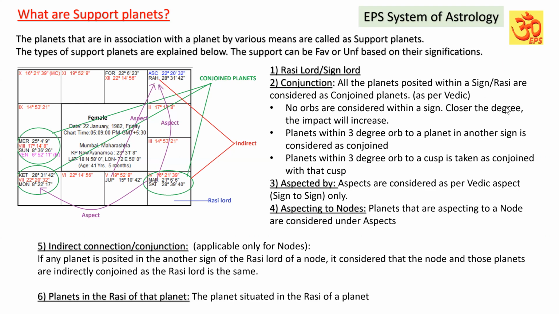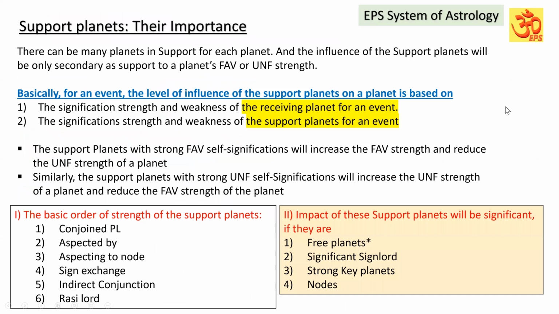Now let us discuss the importance of the support planets. There can be many support planets for each planet, and their influence will be only secondary, as support to the planet's favorable or unfavorable strength. It means, suppose a planet has a Rasi Lord, a conjoined planet, aspected planets, and so on. That Rasi Lord's self strength is primary, and the support planets' influence is going to be secondary. I hope you understood.